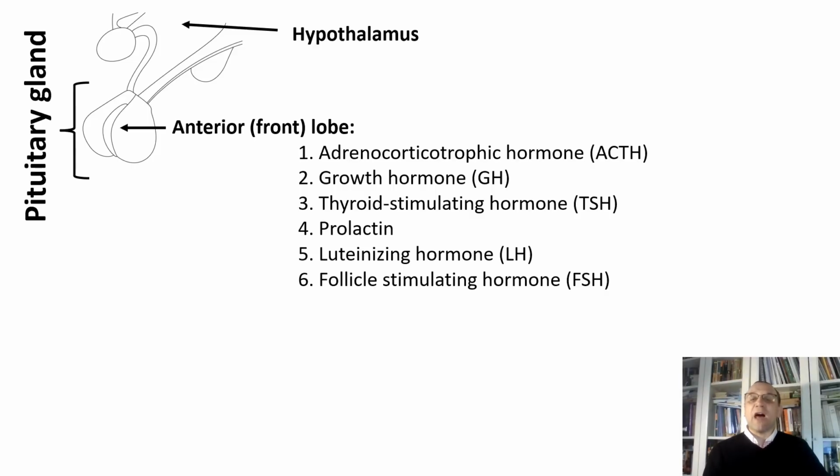Another one is thyroid stimulating hormone. It is responsible for stimulating the thyroid gland to release its hormones. These hormones regulate the metabolic rate of the body and calcium ion levels of the blood. Prolactin promotes milk production in mammals, including humans.